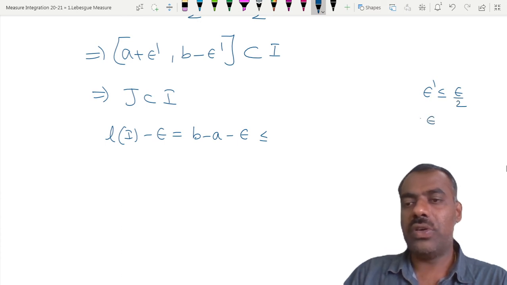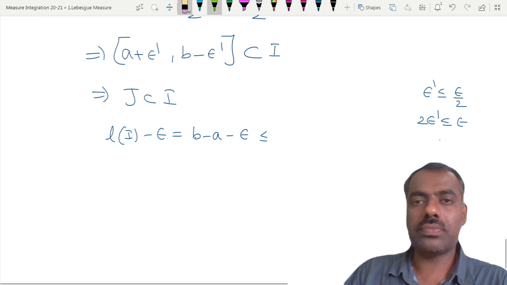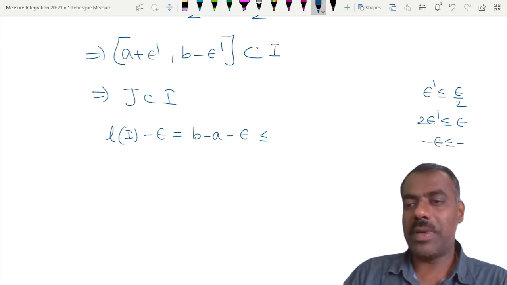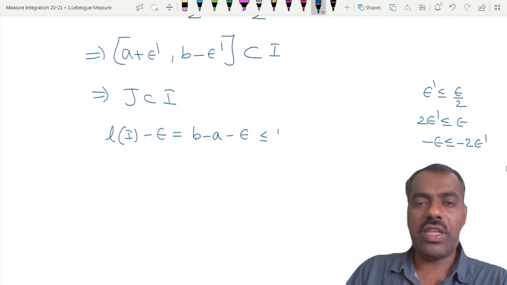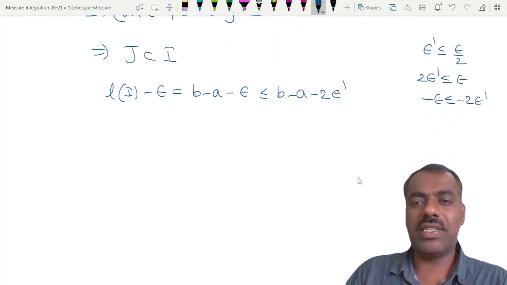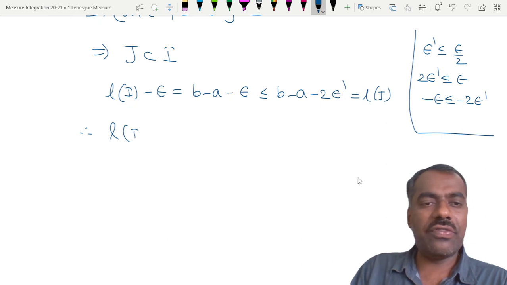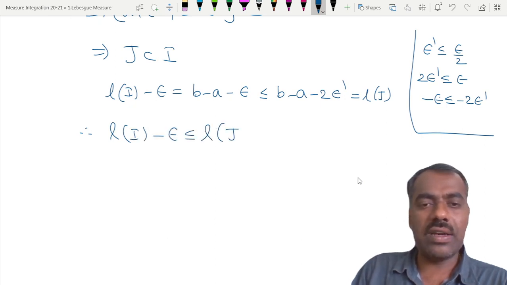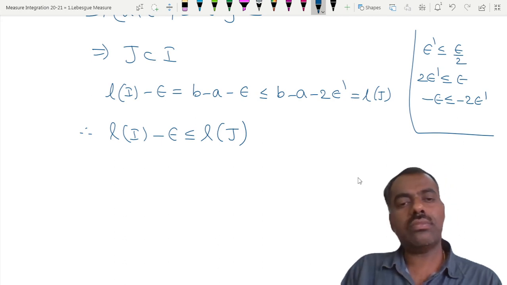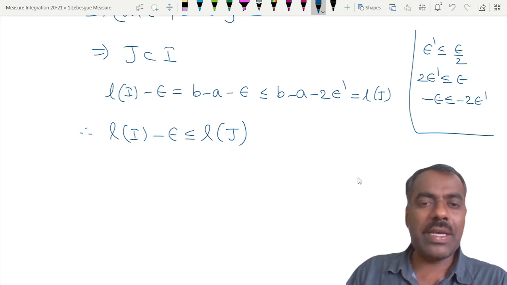If you take minus on both sides, minus epsilon is less than or equal to minus 2 epsilon prime. So this is the same as b minus a minus 2 epsilon prime, but that is nothing but the length of J. So we have proved that the length of I minus epsilon is less than or equal to the length of J. Now once we have this, then by case 1 the length of J is the same as what?